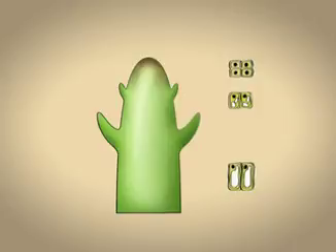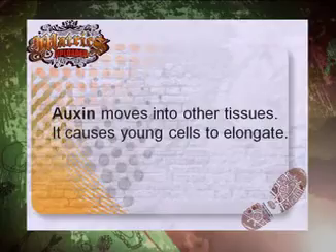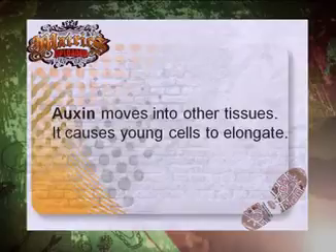Now, in 1928, a Dutch plant physiologist, Frits Went, continued with this research. He extracted the growth substance from the coleoptile tips. He called it auxin. Several auxins have been found in plants. The most well-known auxin is called indole acetic acid, or IAA. Auxins are produced in the meristems or growing tips of the plants. Auxin moves into other tissues.